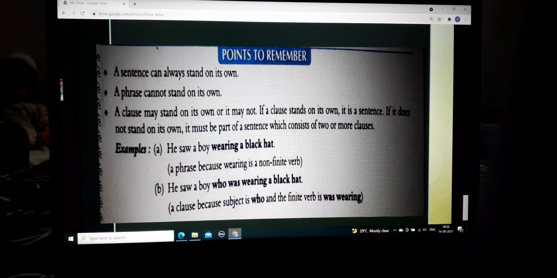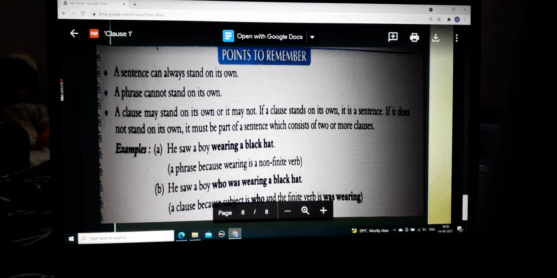For example, "wearing a black hat". If you see in this, wearing is a non-finite verb. Wearing can be anything. That is uncountable. How many times you have worn it is not well defined. So, I saw a boy wearing a black hat. This means that the boy is wearing a black hat.